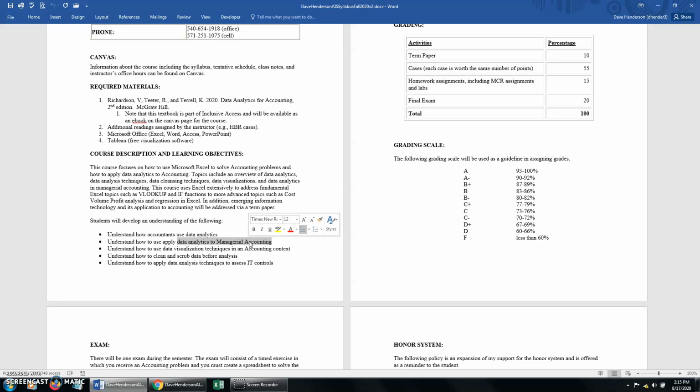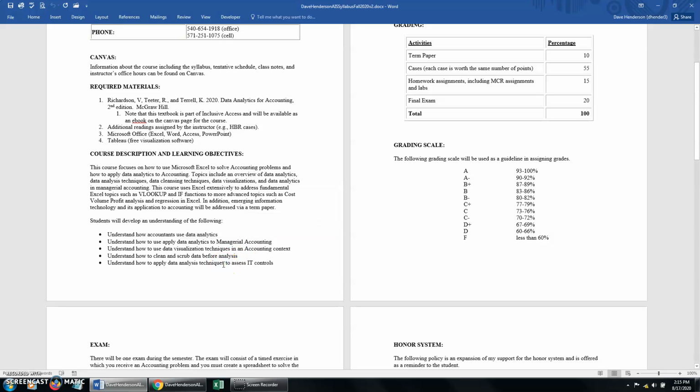So we're going to do a deep dive on how we can apply data analytics to managerial accounting, okay? We're going to be looking at an overview of data analytics, talking about some data cleaning issues. We'll also look at visualization of data, but then we're also going to go into some deep dives on how to apply analytics to managerial accounting.